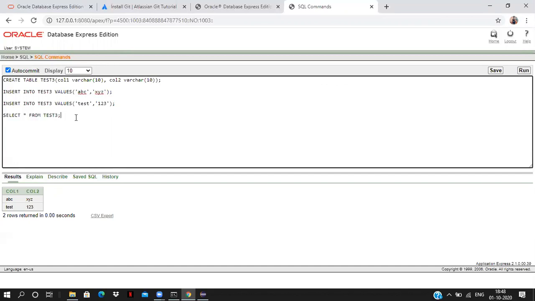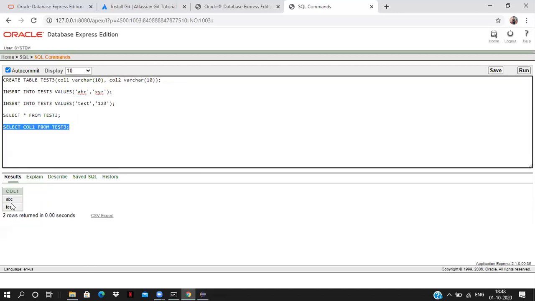Now if you want to read only one column, how to read only one column? Select column 1 from test3. Now I want to read only one column.